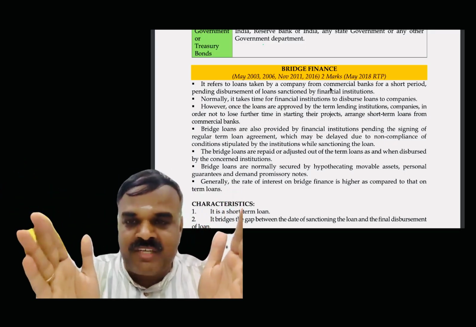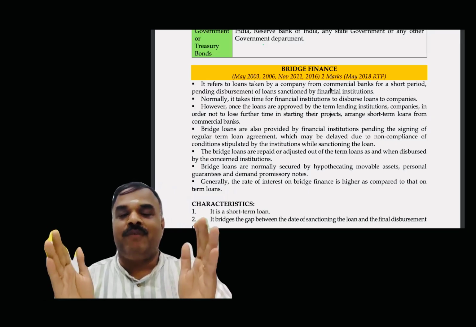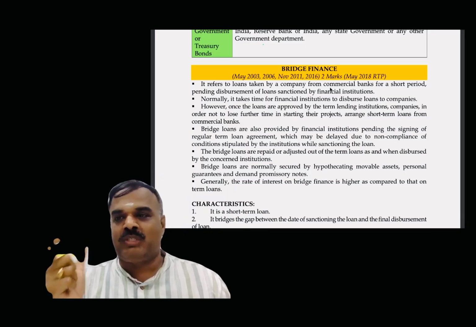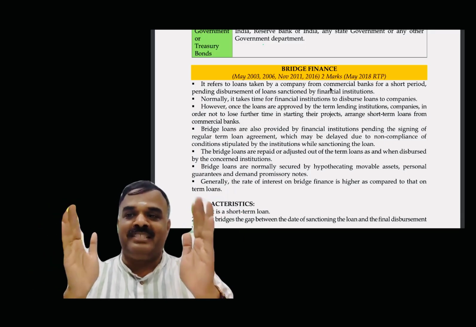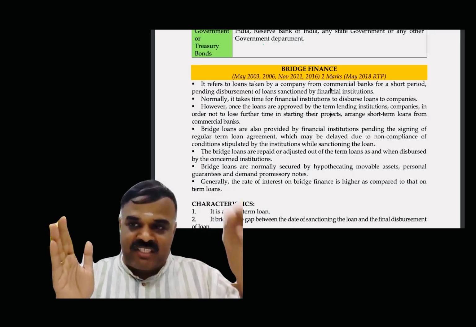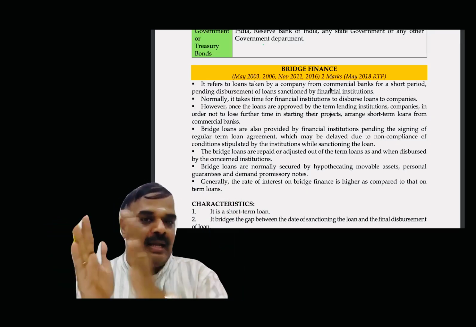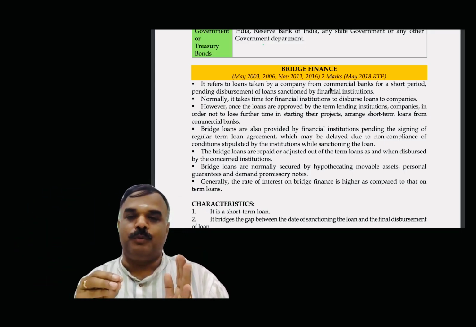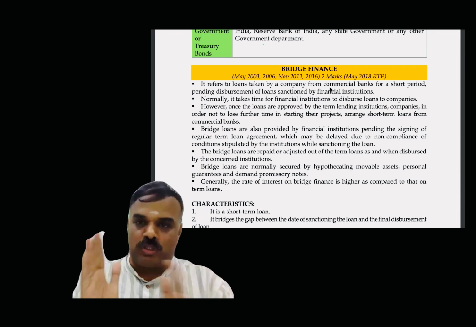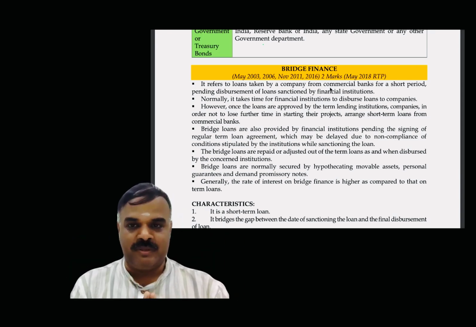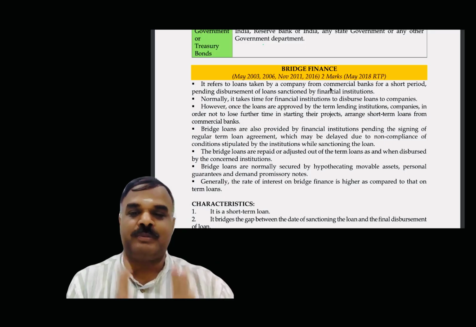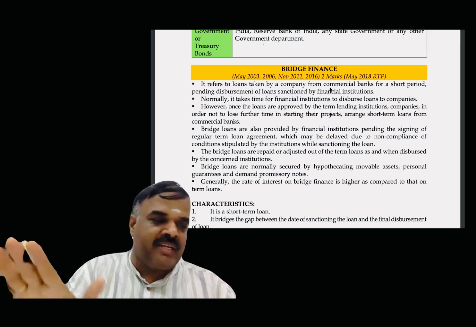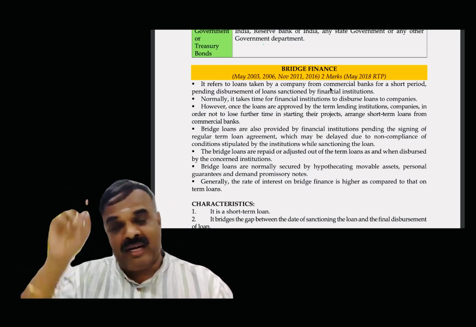During the period of 6 months, I don't want to wait. For that purpose, I am getting one more loan. Are you able to follow? For example, I need 100 crores, a big loan, and for that I need 6 months. After 6 months only will I get the sanction. But I want to start the business now and need some funds, so I apply for one short-term loan. For example, I need 2 crores to continue the business for 6 months, so I apply for a short-term loan for 6 months from the same bank. Already I have given all the certificates, surety and security for 100 crores itself.